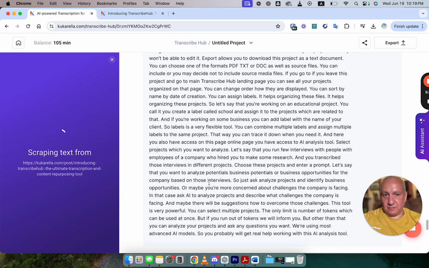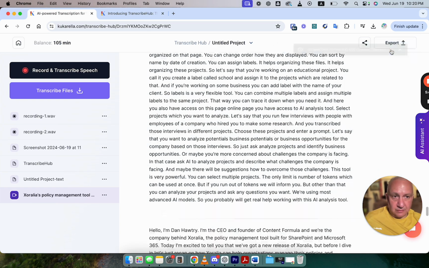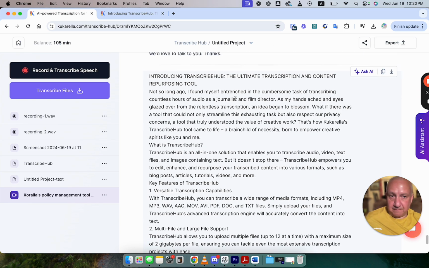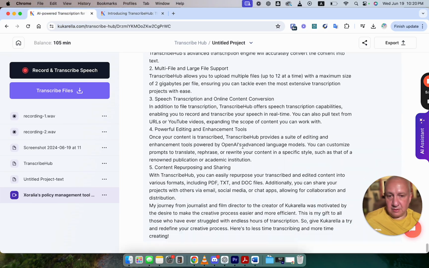It should be pretty quick. Once this is done, I will show you how you can repurpose content which you transcribed to different type of content. Yeah, so text was pulled from this page, from this URL.